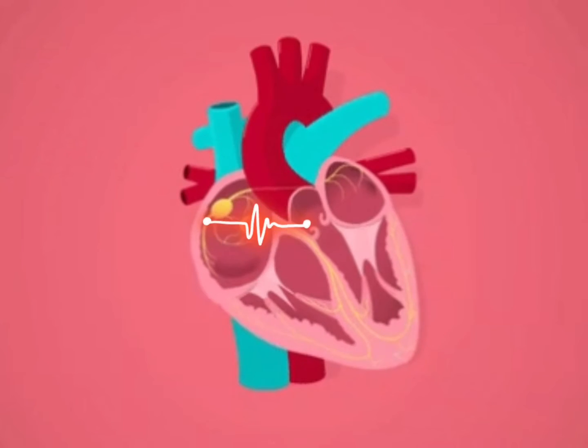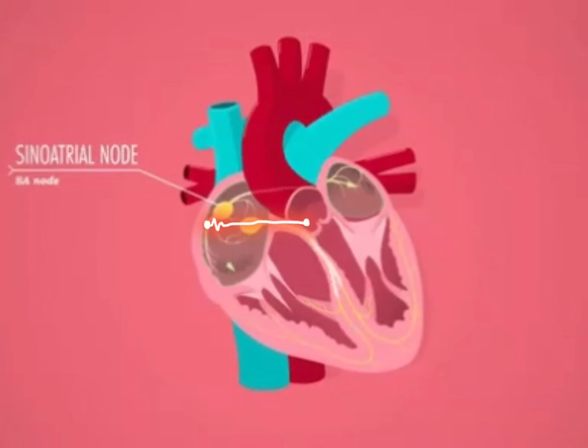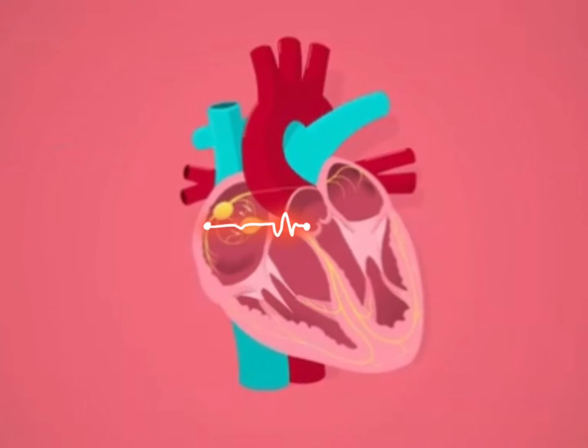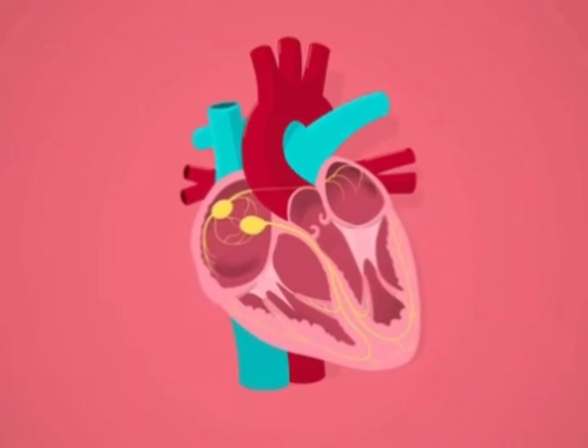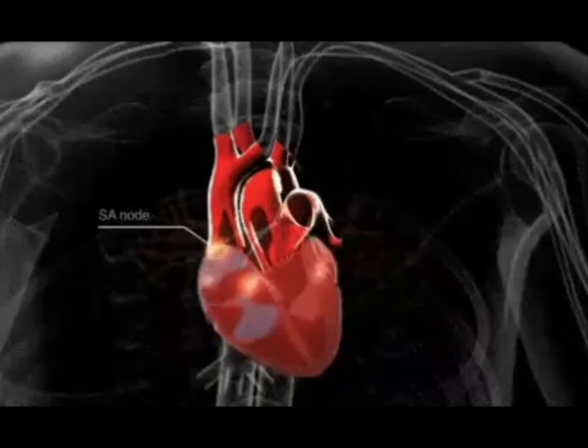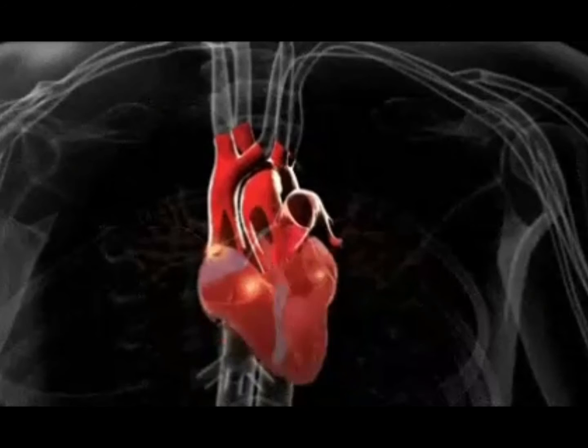The impulse generated by this node spreads in all directions of the heart. It goes to both the auricles and causes their relaxation and contractions. The second type of nodal tissue is the AV node, or the atrioventricular node.